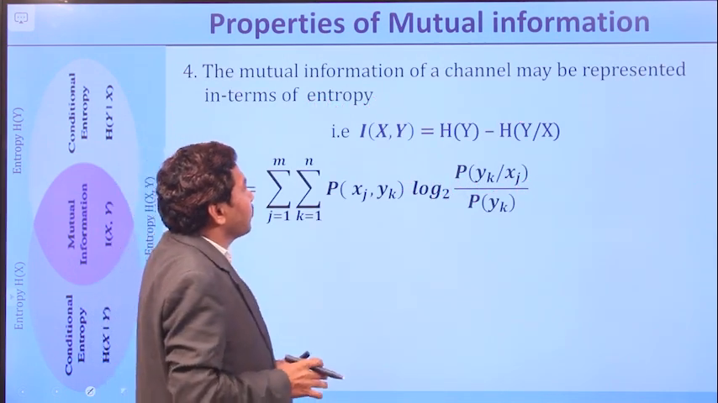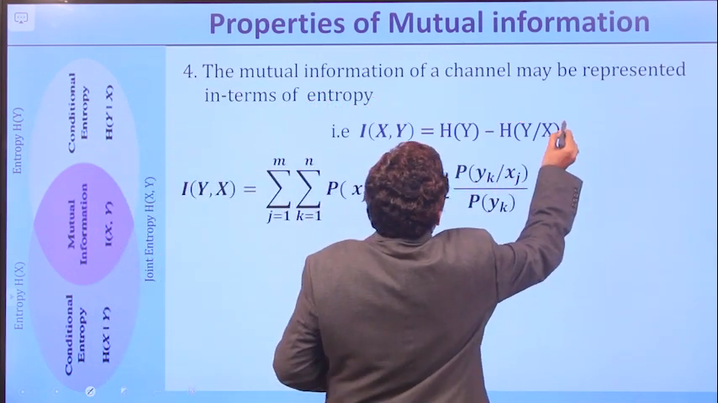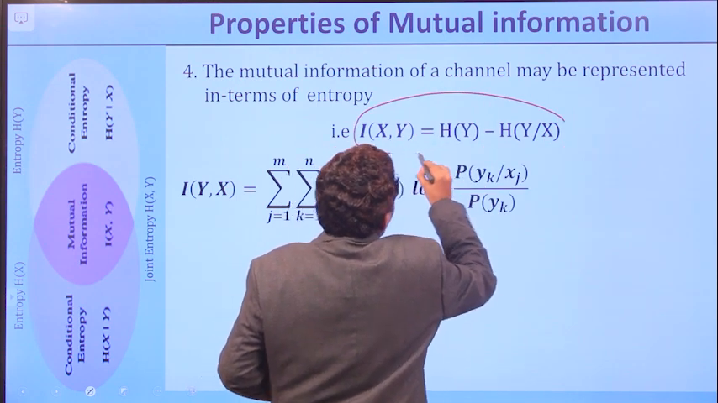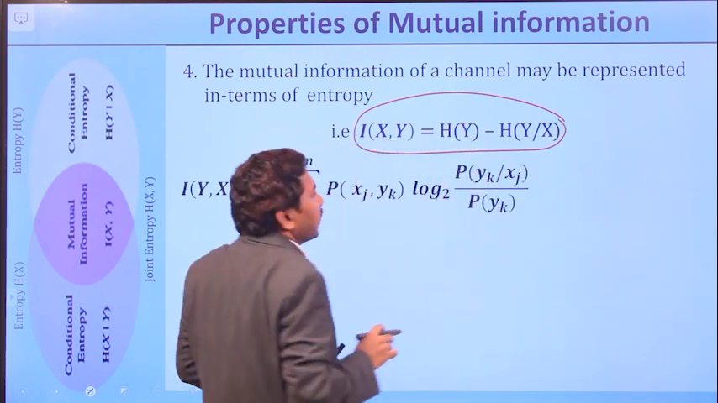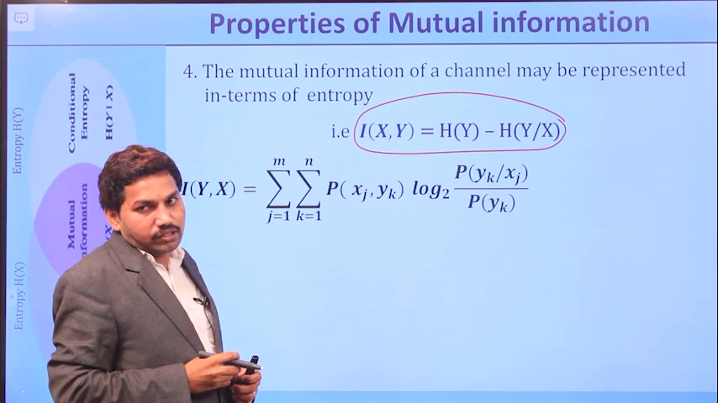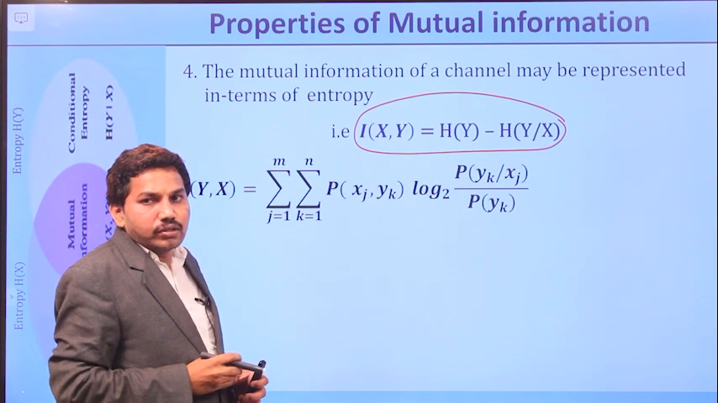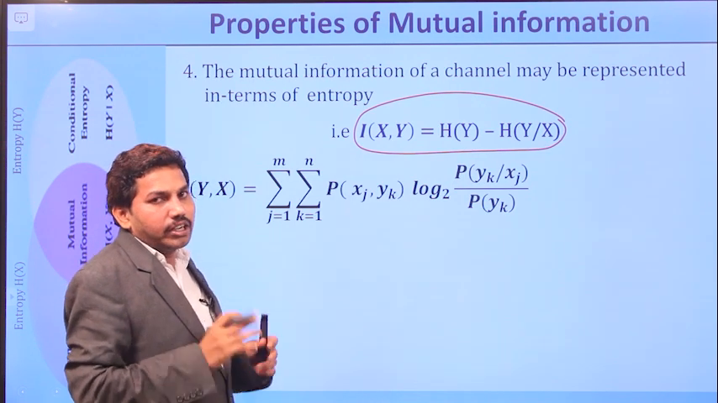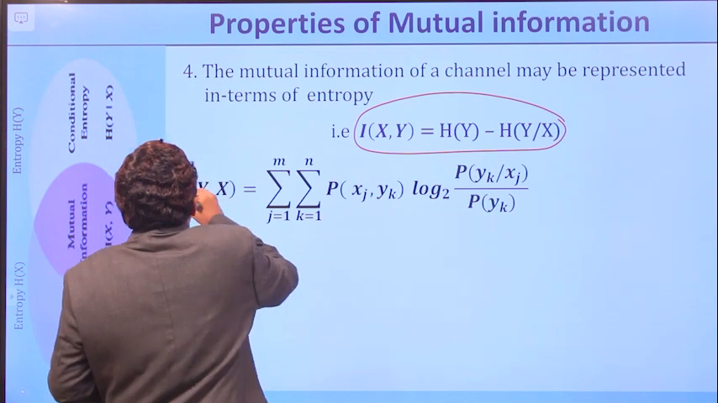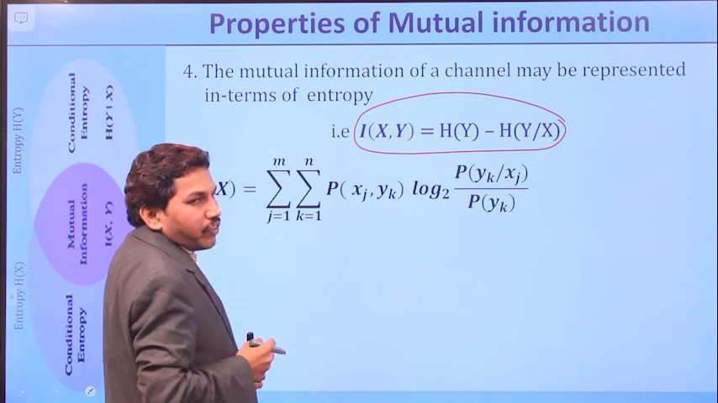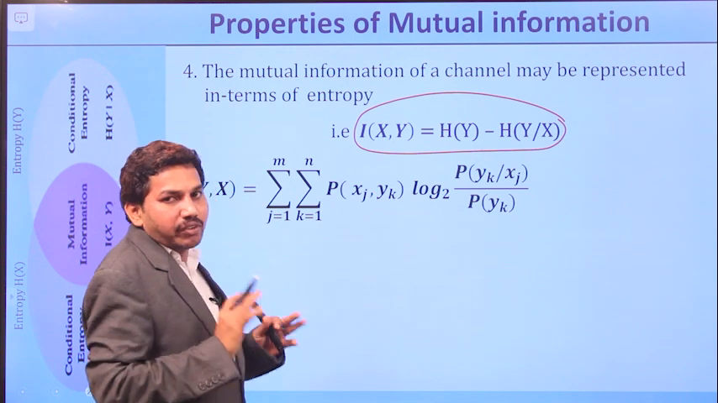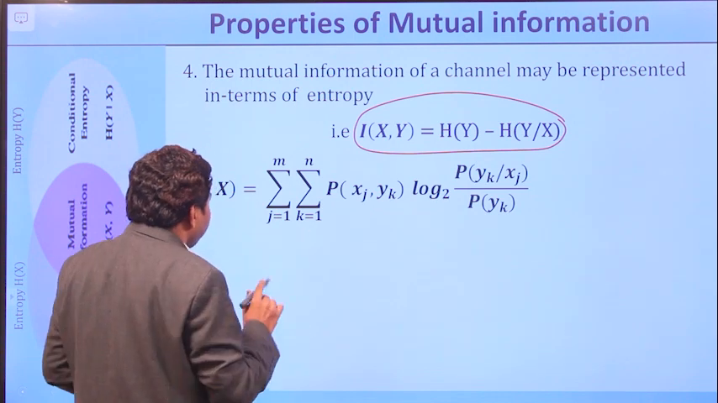The mutual information of a channel is represented in terms of entropy, which means I of x comma y equals H of y minus H of y by x. Okay. So we need to prove it mathematically. So let's consider the formula for mutual information and you can simplify it. Right? So what is the simplification we are doing here?